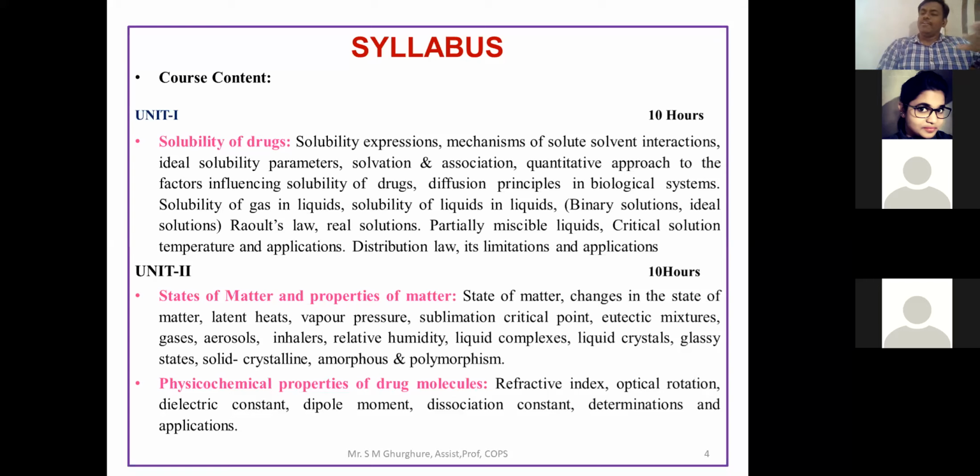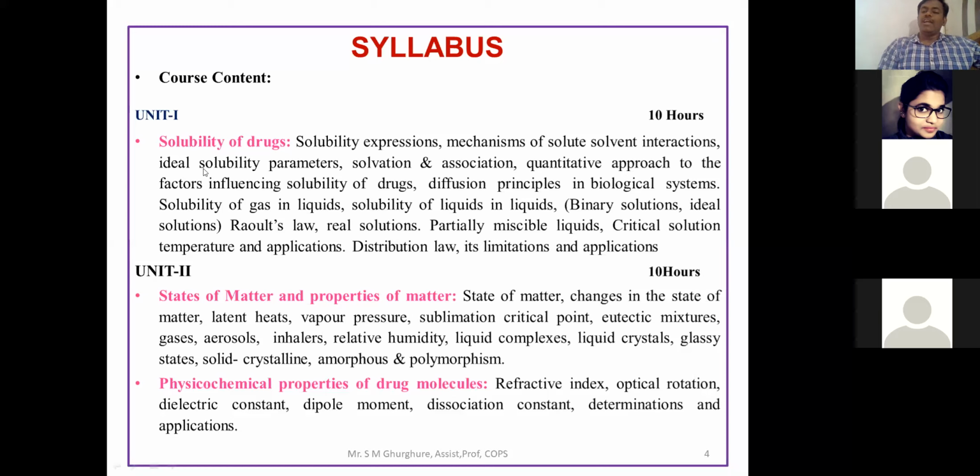Sugar is completely dissolved into the water. But inside, what changes occur, whether the sugar molecule is completely dissolved or not, or whether there are undissolved particles, you have to see that part. We are going to focus on this heading, that is the mechanism of solute-solvent interaction, particularly the solvent interaction properties.